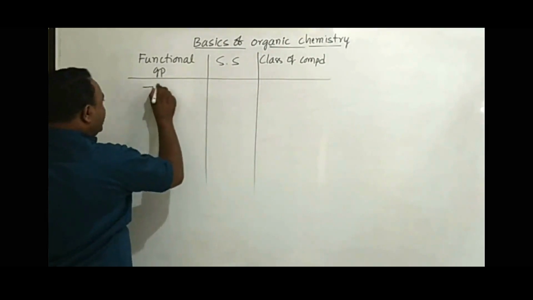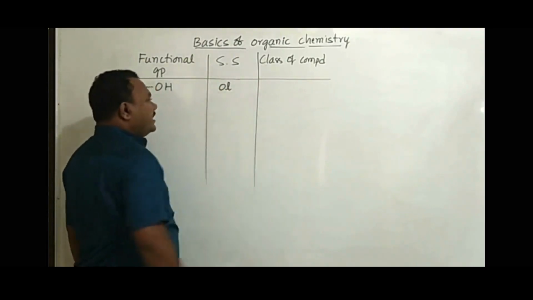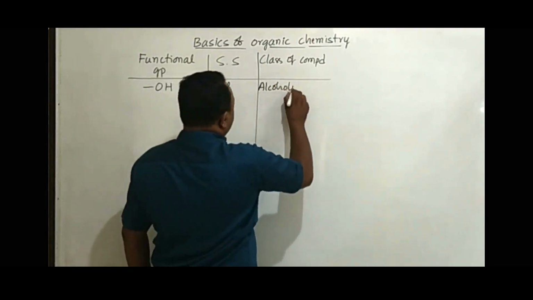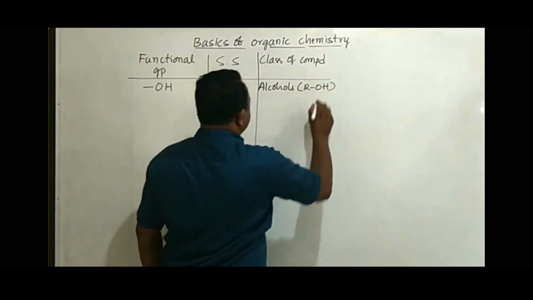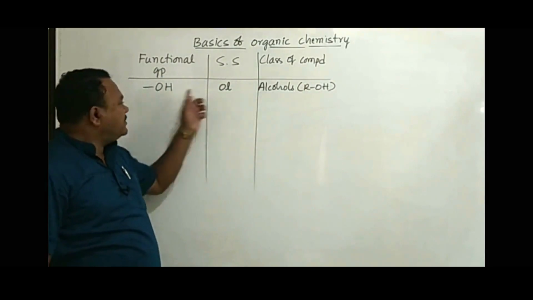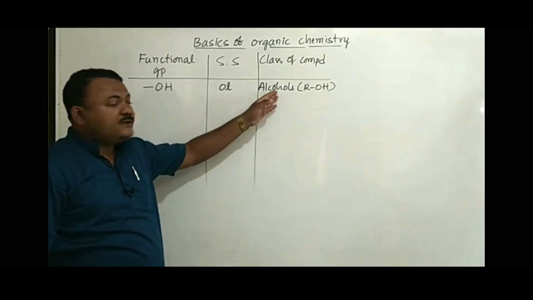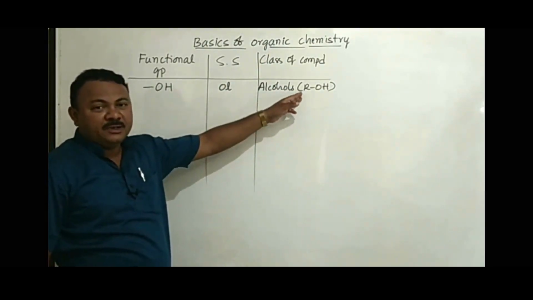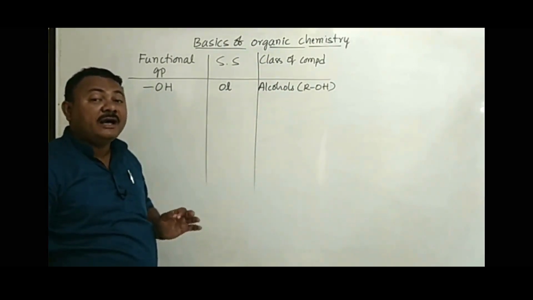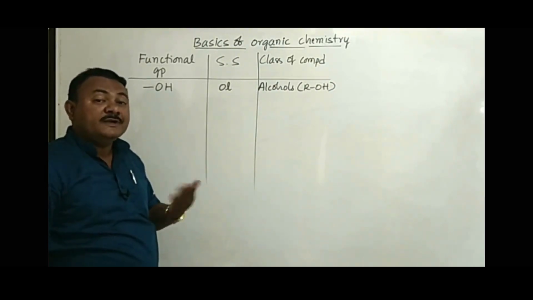First functional group, let us take OH. If the functional group is OH, we use the secondary suffix ol. And the compounds are called alcohols, represented by the general formula ROH. What are alcohols then? Alcohols are the compounds with the functional group OH. Alcohols are the compounds with a general formula ROH, where R is a carbon group, an alkyl group. Remember, it's an open chain alkyl group. It cannot be benzene. If it is benzene, then the compound becomes another class we call phenol.